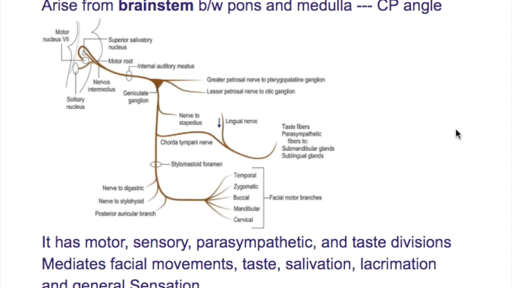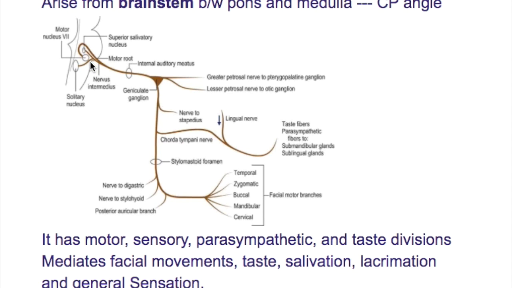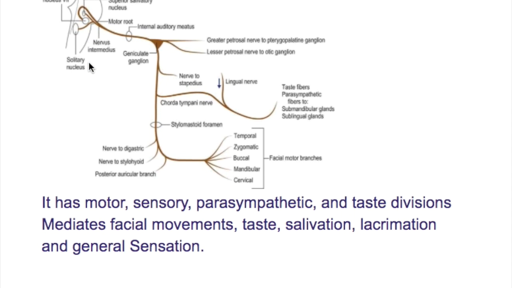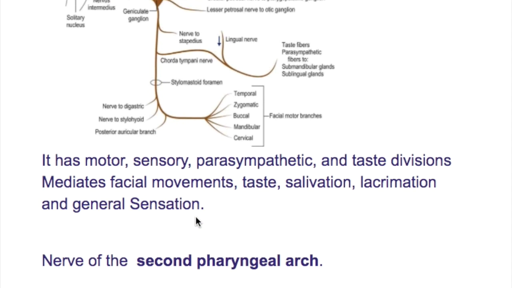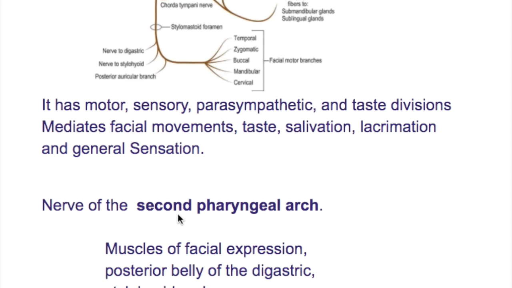The facial nerve. Where does the facial nerve arise from? The facial nerve arises from the brain stem between pons and medulla at the CP angle. It has motor, sensory, parasympathetic, and taste divisions. It mediates facial movements, taste, salivation, lacrimation, and general sensation.